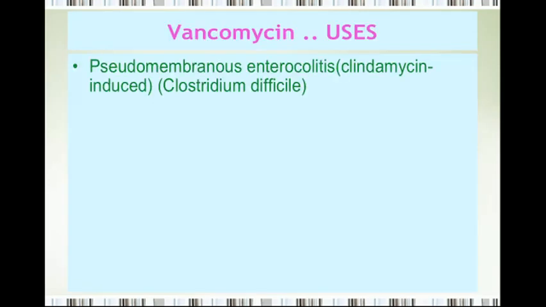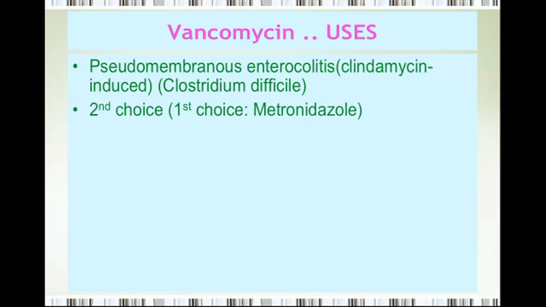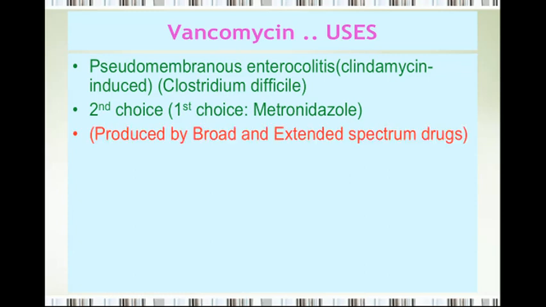Uses of vancomycin include pseudomembranous enterocolitis, that's on the top, and especially clindamycin induced, because clindamycin is most susceptible to induce pseudomembranous enterocolitis and infection by Clostridium difficile, a superinfection. Vancomycin is a drug of second choice for this, because the first choice for pseudomembranous enterocolitis is metronidazole. That's going to be a safer drug as compared to vancomycin. So metronidazole is the first choice, vancomycin the second choice, but it's very important for pseudomembranous enterocolitis.